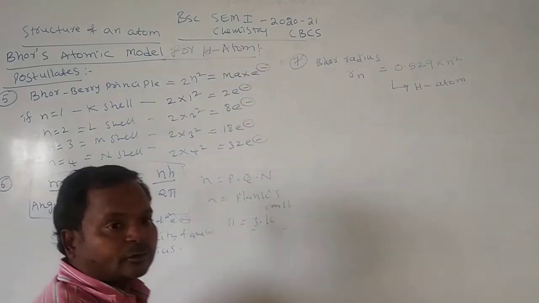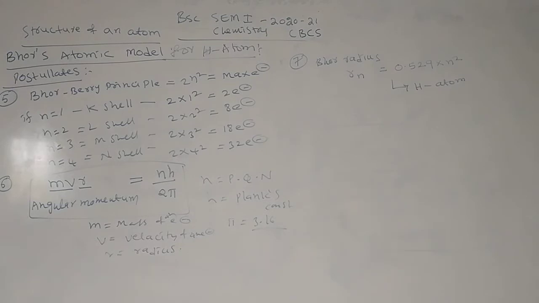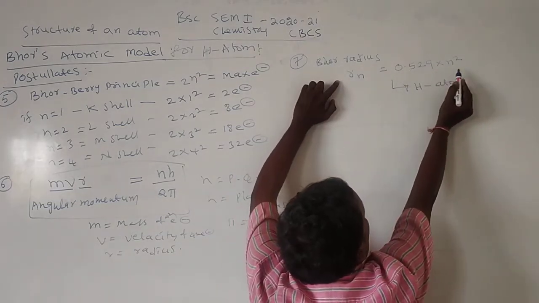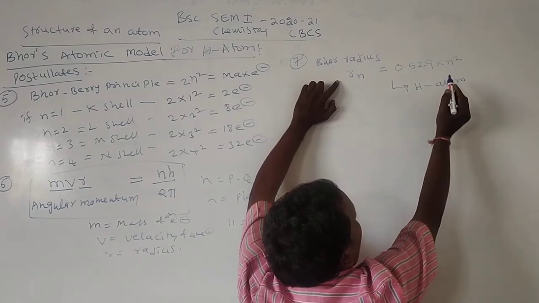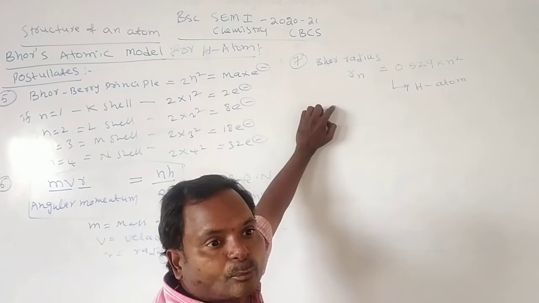Bohr proposed the theory for the hydrogen atom only. This is the principle for the calculation of Bohr radius, 0.529 into n square.